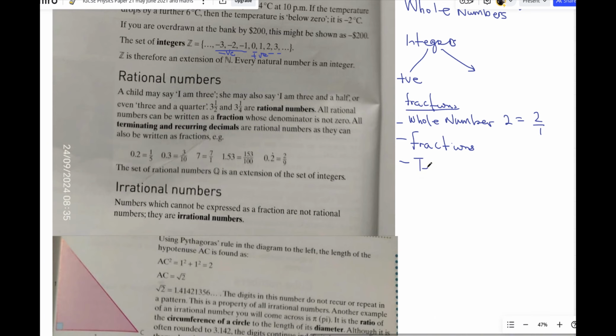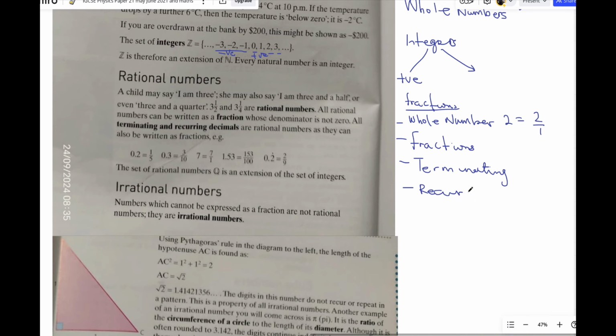Another type of rational number is the recurring decimal. We have recurring decimals and terminating decimals. These two decimals are rational numbers. Any decimal that terminates is a rational number, and any decimal that is recurring, like 0.333333, is a rational number. A recurring decimal is a rational number.